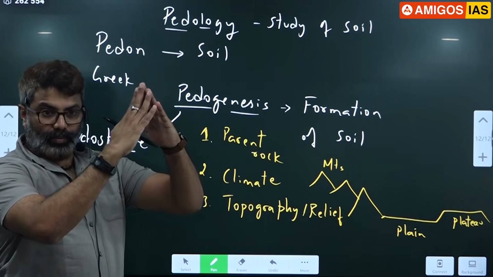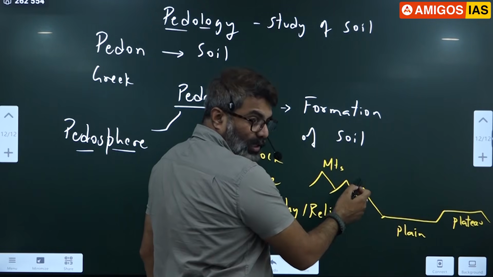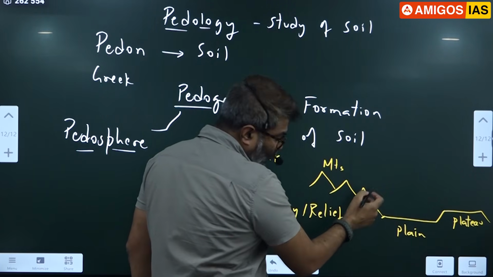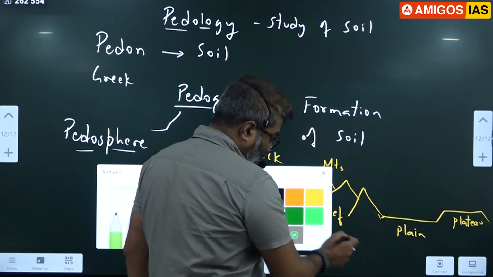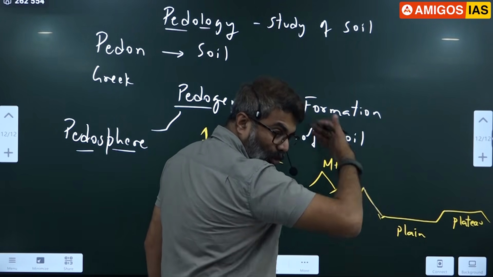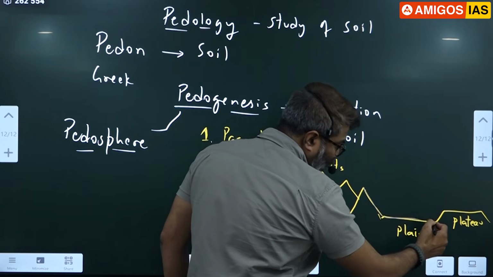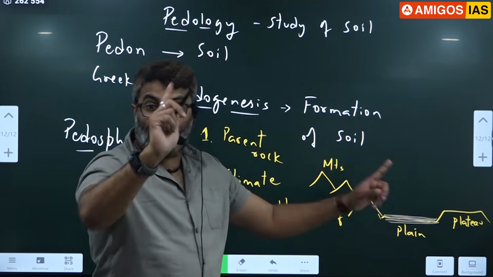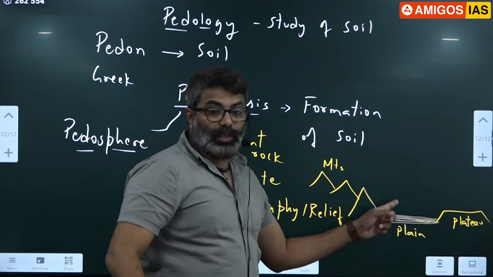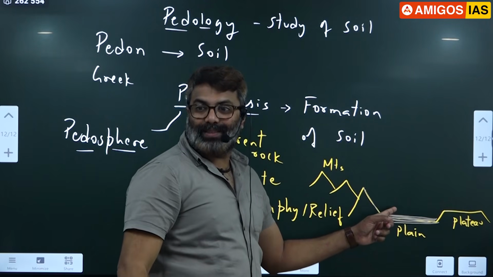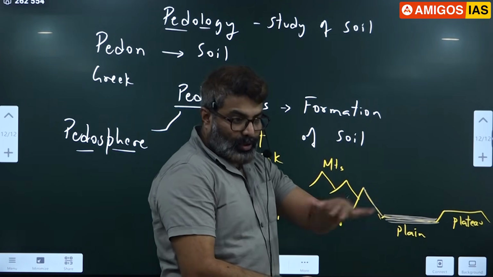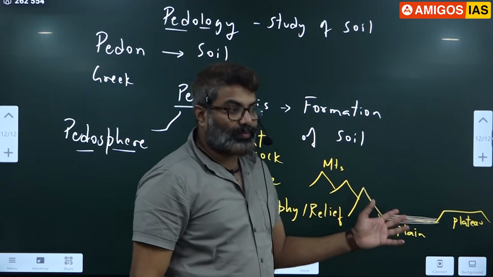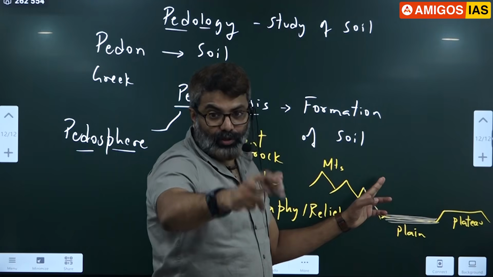Mountains have a steep slope. As a result, when weathering and erosion take place, the soil comes down. So mountains have thin soil. The soil layer on top of mountains is very thin. Why? Because of the steep slope the erosion is more, and all the soil comes and accumulates where? Plains. That is why plains have thick, well cultivable soil, because many sediments from surrounding areas come and deposit here. So it supports more agriculture and more population. Since plains have thick soil, they can be easily cultivated. So the majority of the world population lives where? Plains.